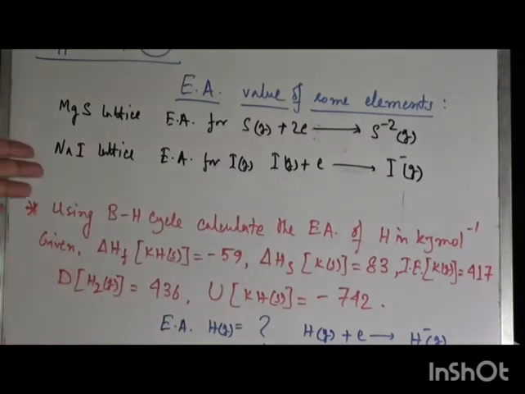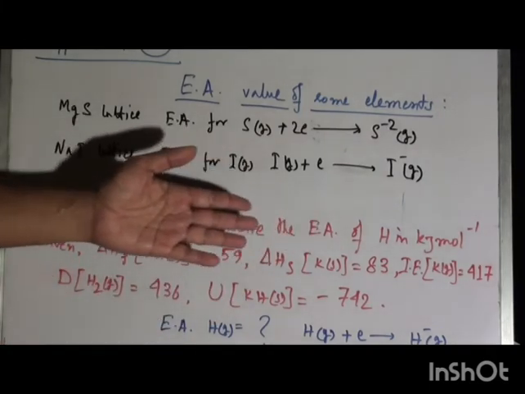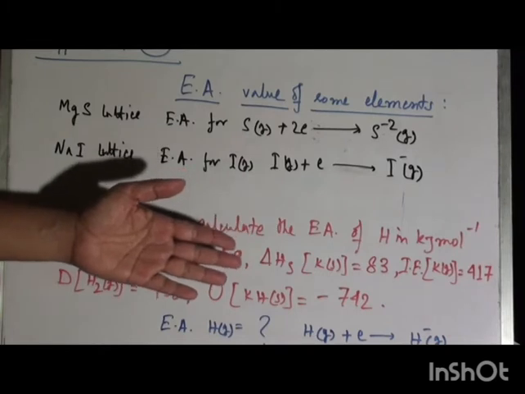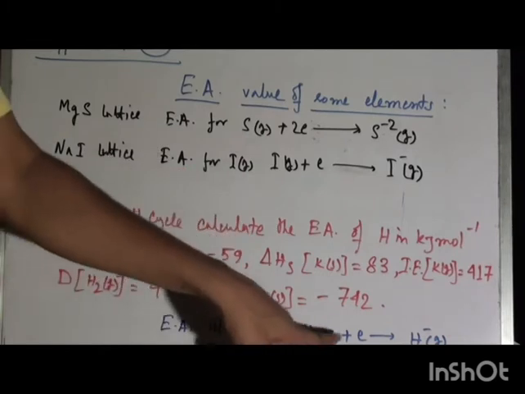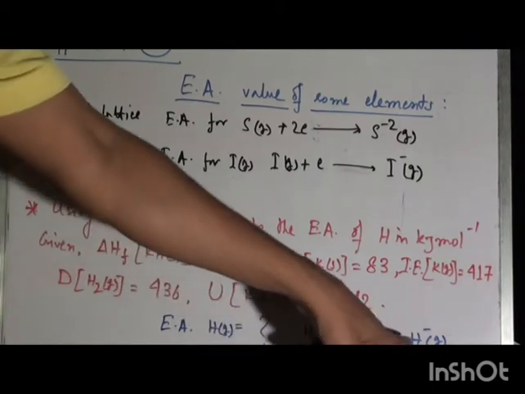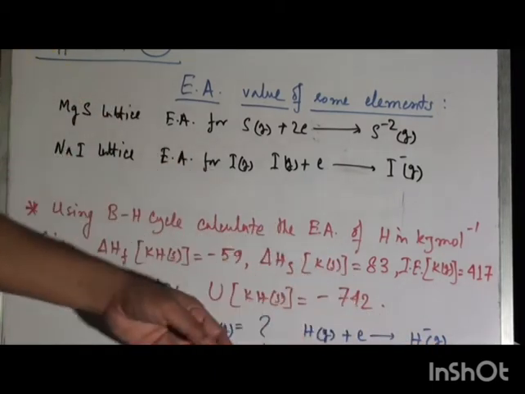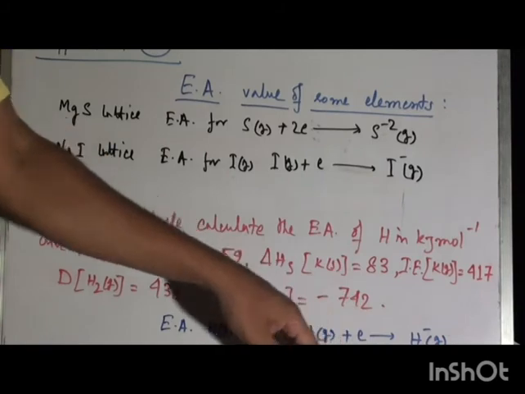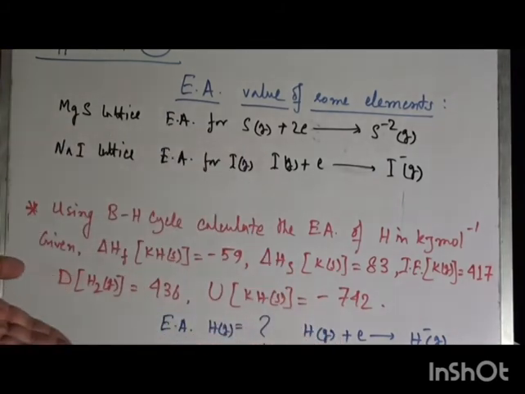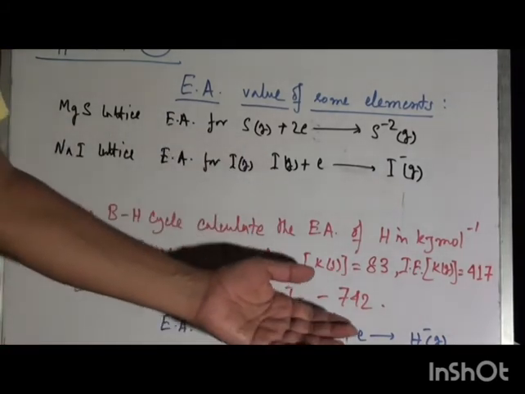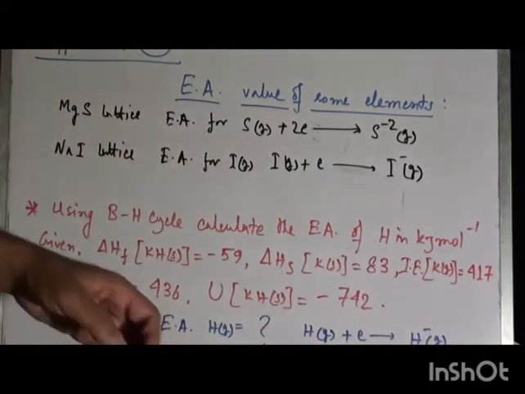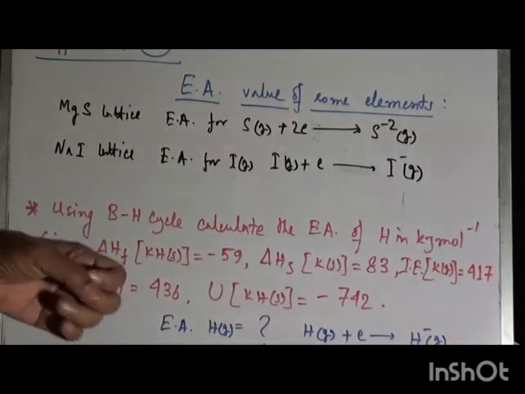So here also, the formation of hydride means hydrogen gas accepting one electron in its valence shell from outside, producing hydride gas. The energy involved in this step you have to calculate. The electron affinity of hydrogen is not estimated very easily.